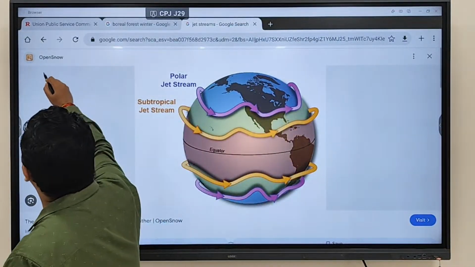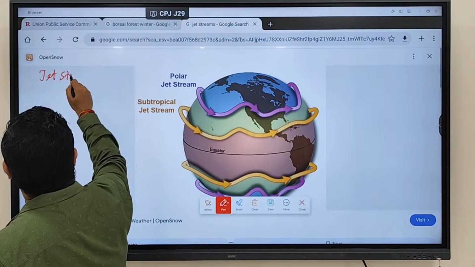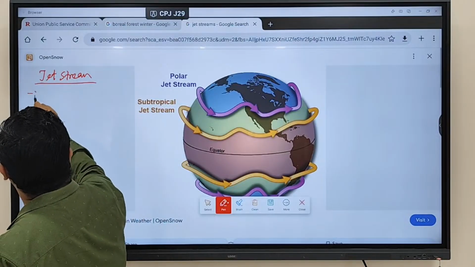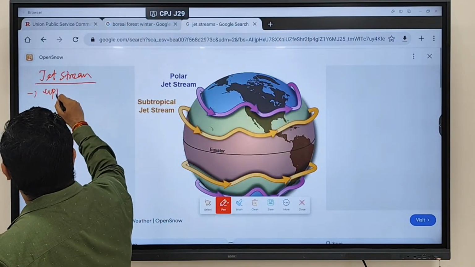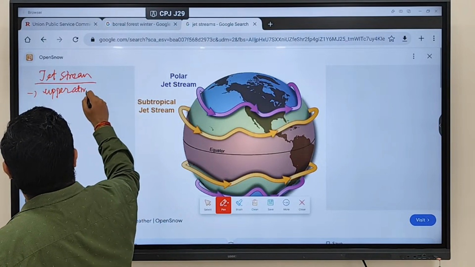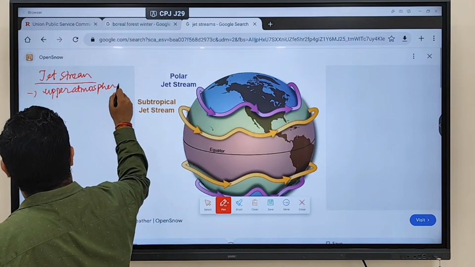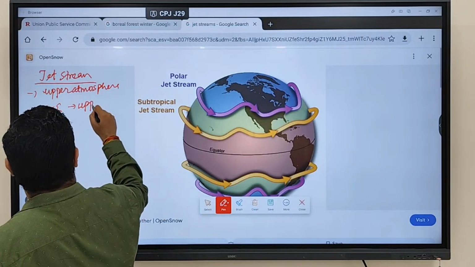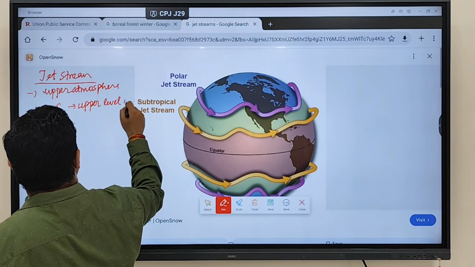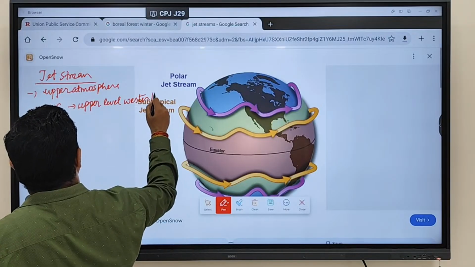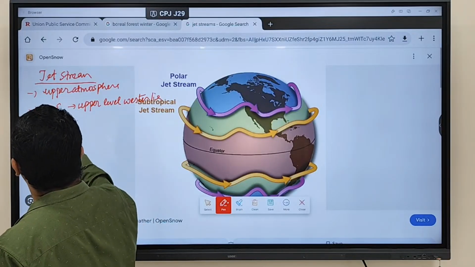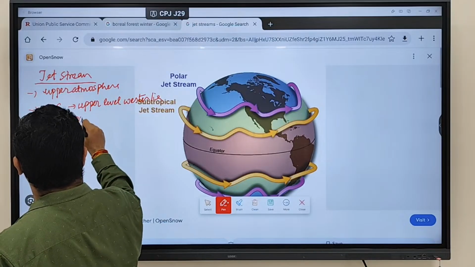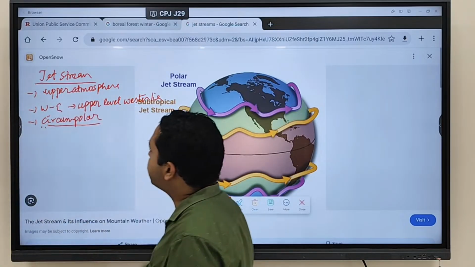So what we have written regarding jet streams: which type of wind are these? These are blowing in the upper atmosphere. They are moving from where to where? West to east. That's why they are referred to as upper level westerlies. And the third thing we have written is that they are circumpolar in nature.